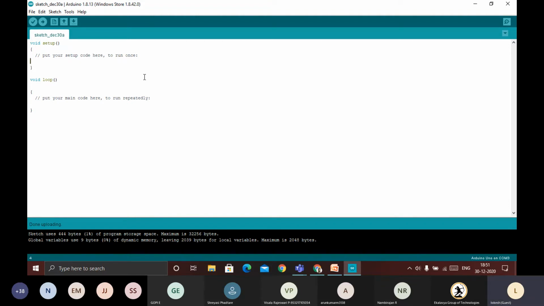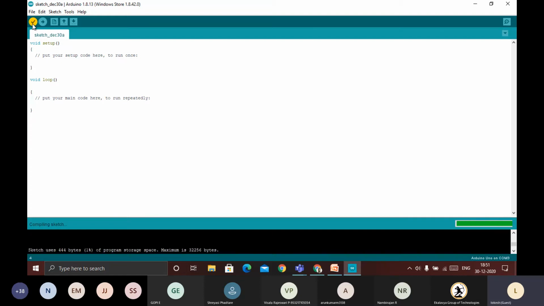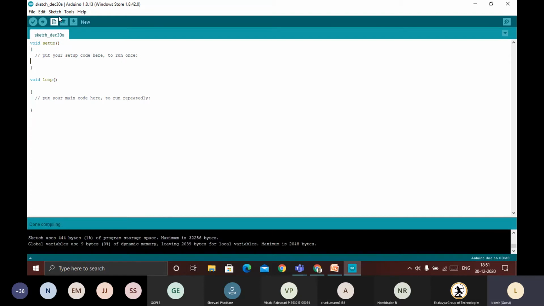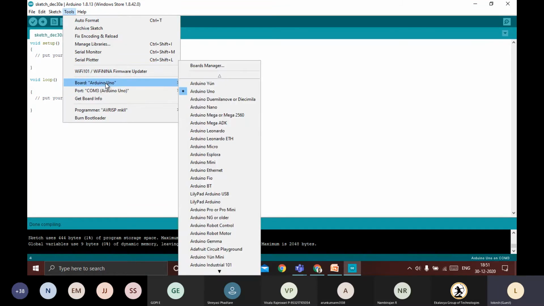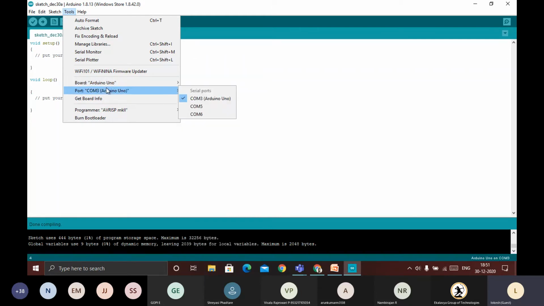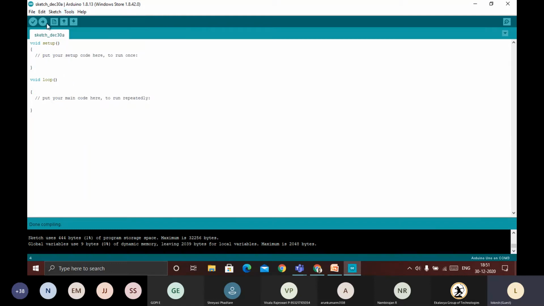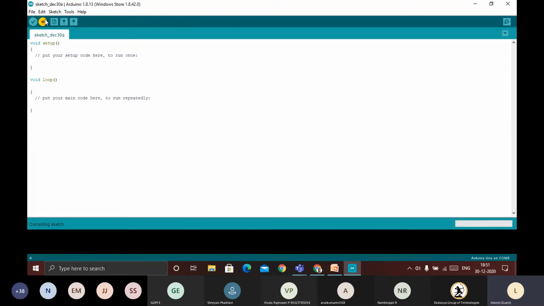I will brief it one more time. First, verify, just verify whether the program has any errors. No errors. Then go to the tools. Select the board, Arduino, and the port, whatever COM port we have connected. Select that one. After that, go for the upload. Simply by pressing upload, we can upload the program into the Arduino board. This is the simple thing. We don't require any external software to upload the compiled program.